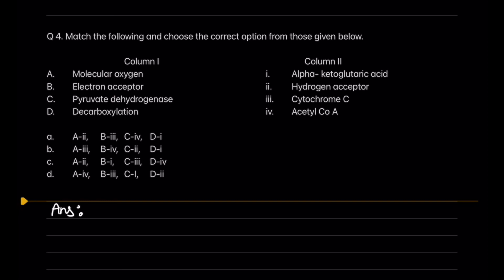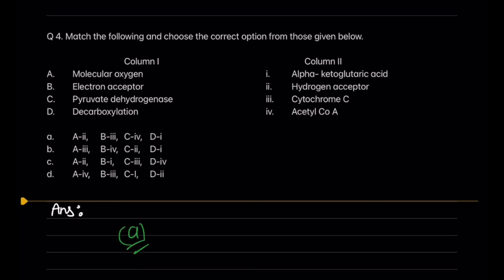Now, if you recall, in the citric acid cycle, the 6 carbon citric acid converts itself into alpha ketoglutaric acid, which is a 5 carbon molecule. So from 6 carbon to 5 carbon, 1 carbon is getting removed. So we can rightly call that process decarboxylation.